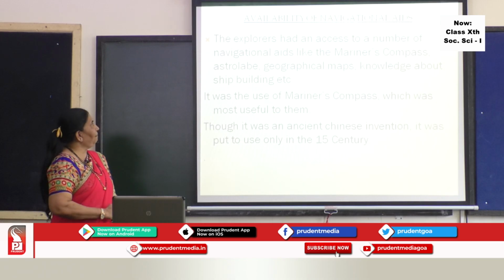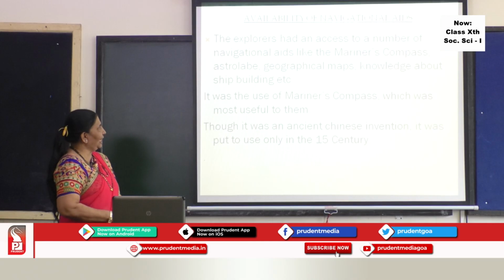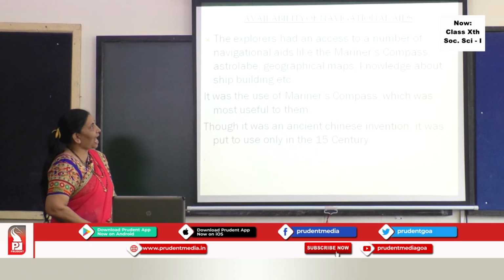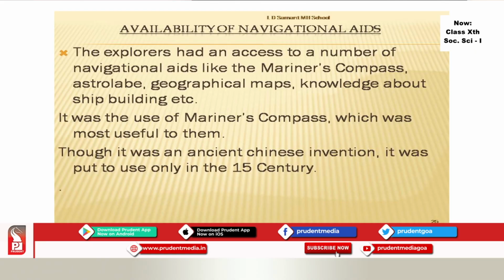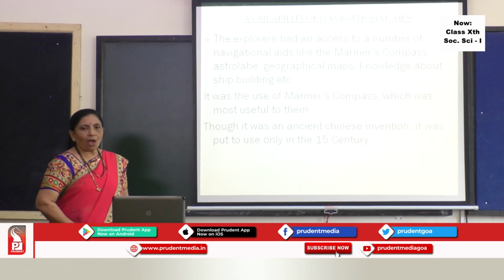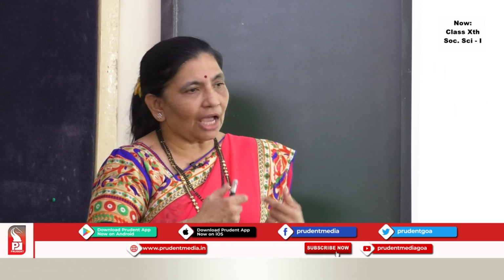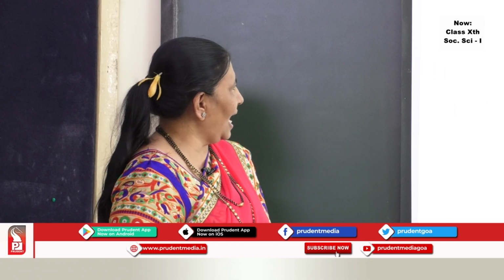The next important cause was the availability of the navigational aids. Now, which navigational aids were used? The explorers had access to a number of navigational aids like the mariner's compass, astrolabe, geographical maps, and knowledge about shipbuilding. Now, all this was helping the explorers. We are going to see now how this helped.